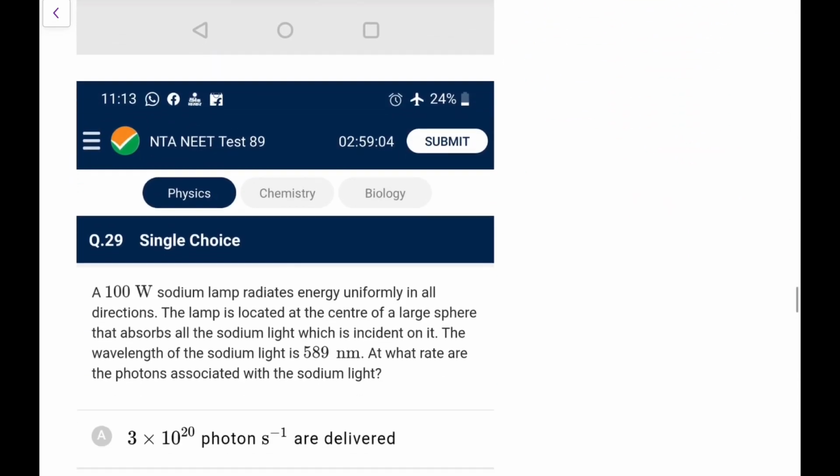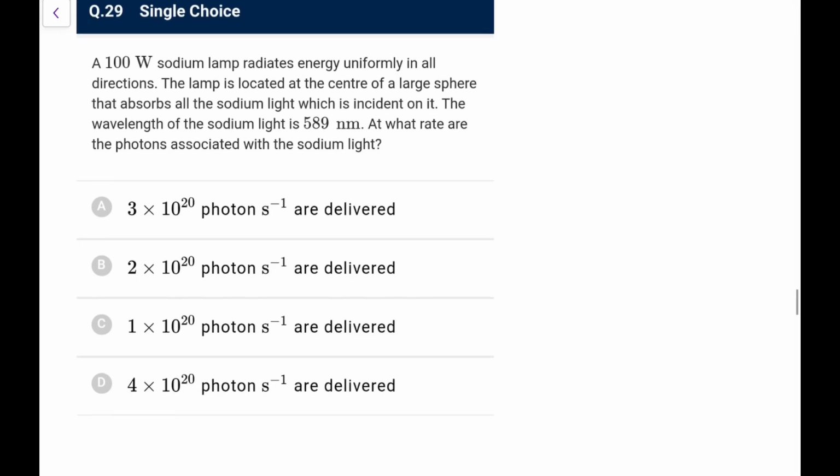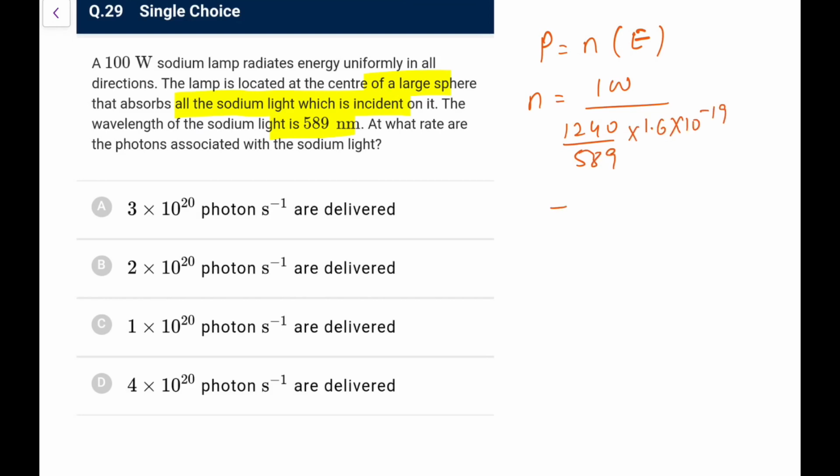Next, your 100-watt sodium lamp radiates energy uniformly in all directions. It is at the center of a large sphere that absorbs all the sodium light which is incident on it. The wavelength is given. At what rate are the photons associated with the sodium light emitted? Simply, you write power as the number of photons emitted per second into the energy of a single photon. So the number of photons would be 100 upon the energy of 1. The energy of 1 you can write as 1240 upon 589, this is in eV, so times 1.6 into 10 raised to the power minus 19.